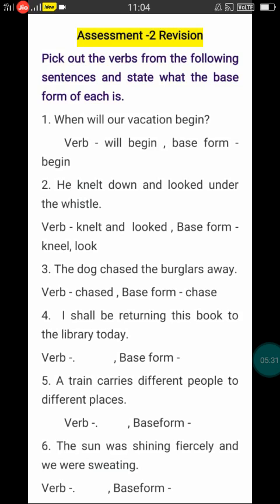Fiercely is a describing word, means it is an adverb. Don't get confused with fiercely and don't write that fiercely is a verb. No, fiercely describes how the sun is shining. So try to identify the verb and then write down the base form of the verb. Next.